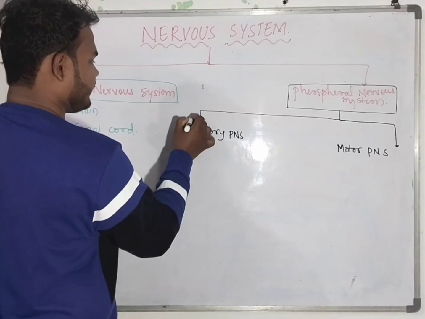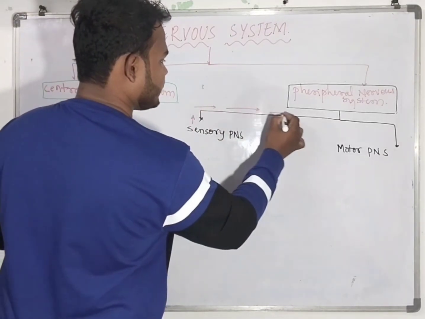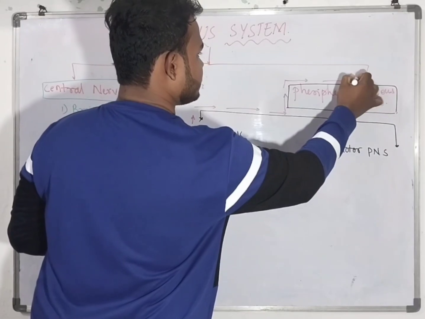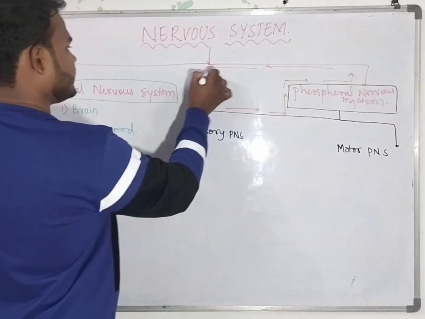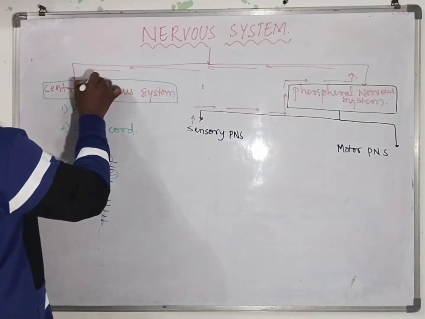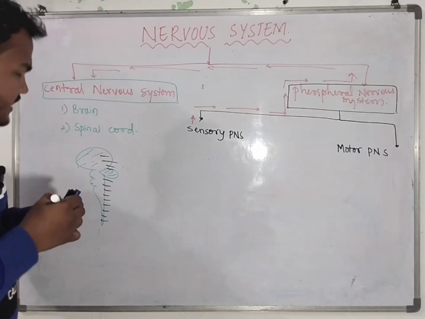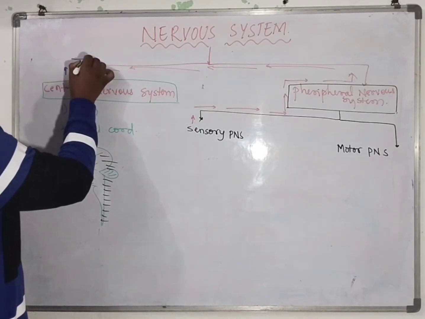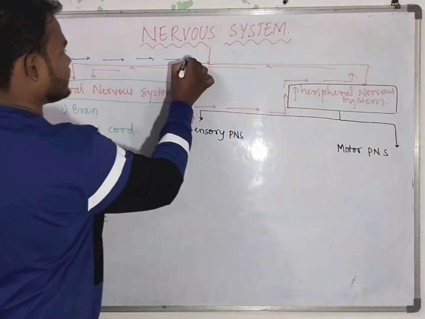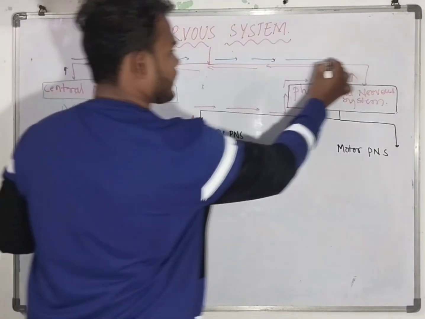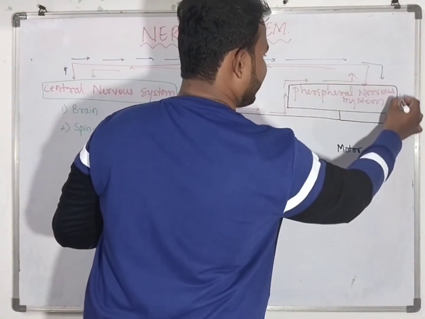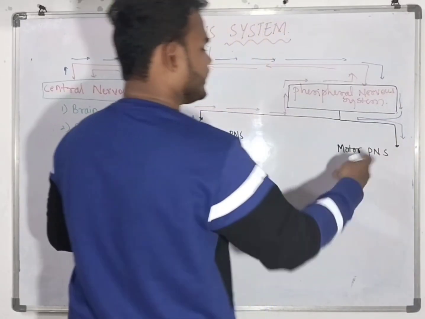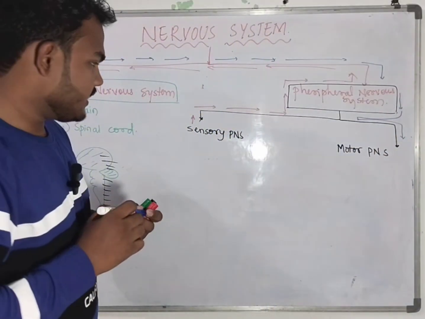Sensory information goes from the peripheral nervous system to the central nervous system, the brain and spinal cord. From the central nervous system, motor nerves are supplied again to the peripheral nervous system, the motor peripheral nervous system.